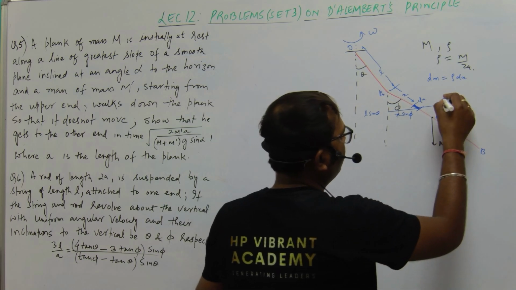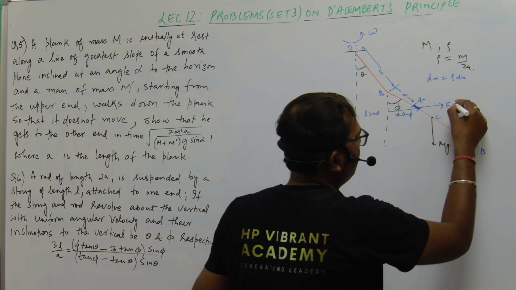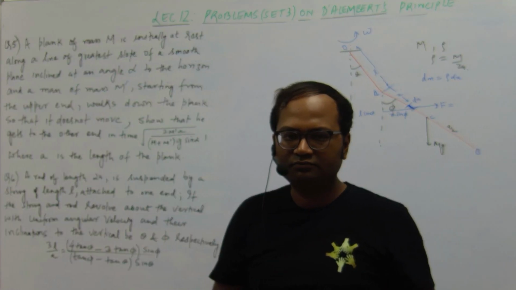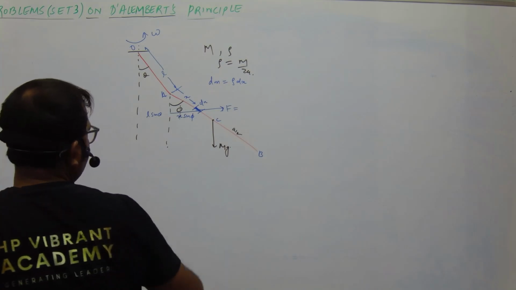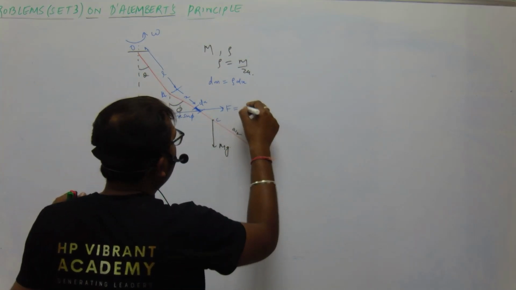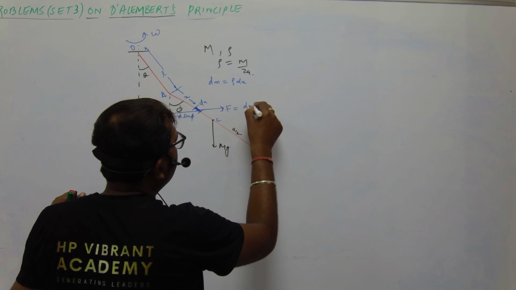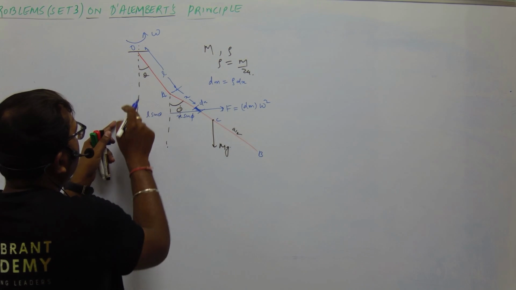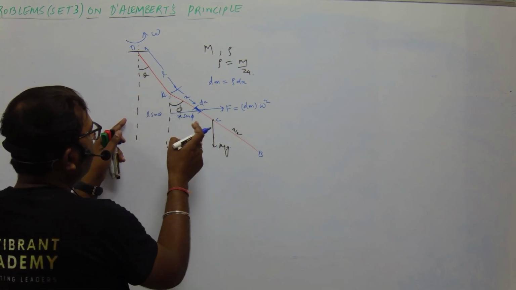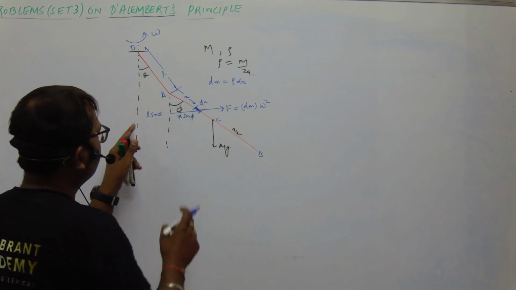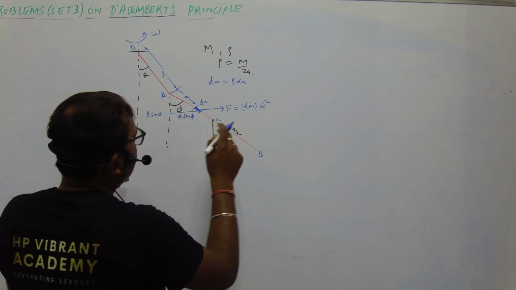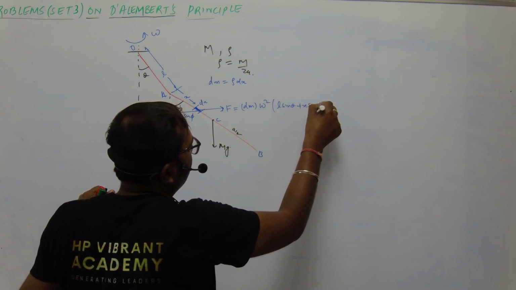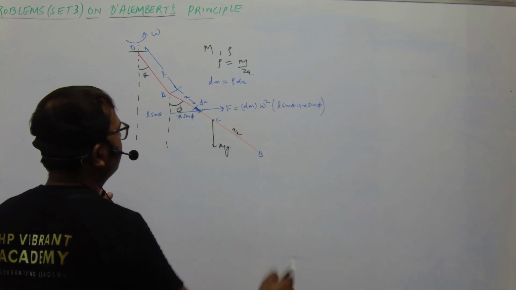So we have this force as the centrifugal force. Let us take this as capital F. This force is equal to m omega square r. The elemental mass is dm, so it is dm into omega square into this distance, because we are finding the centrifugal force about this particular axis. So this is the whole distance, L sine theta plus x sine phi.